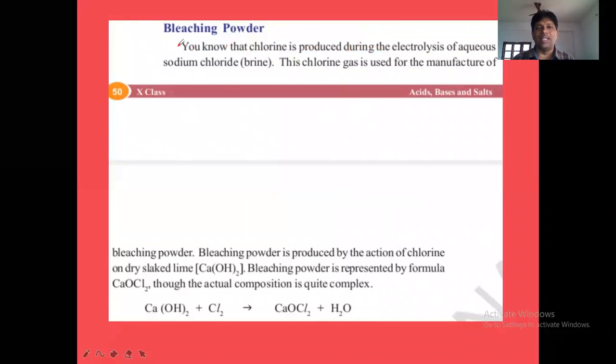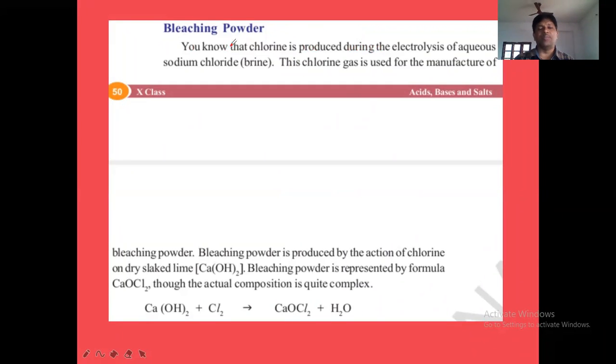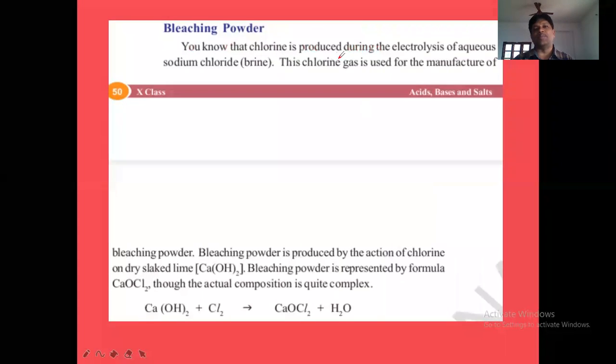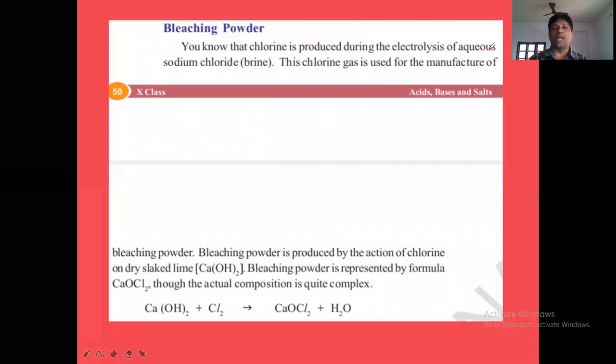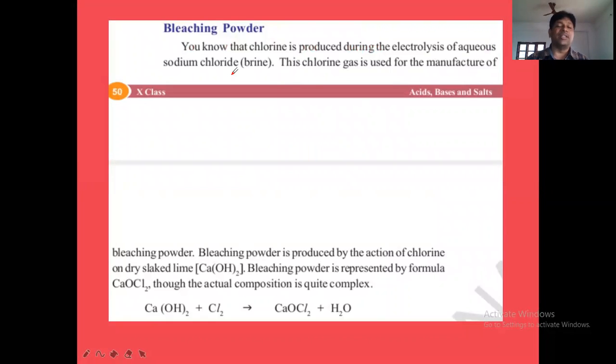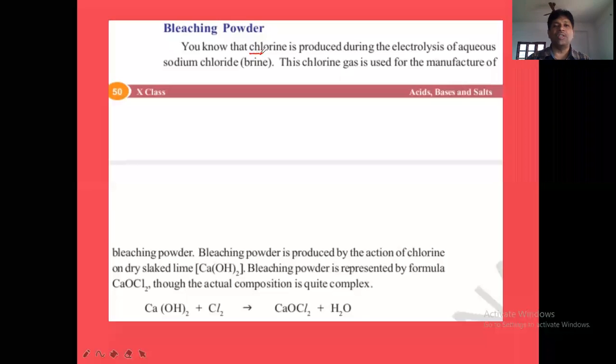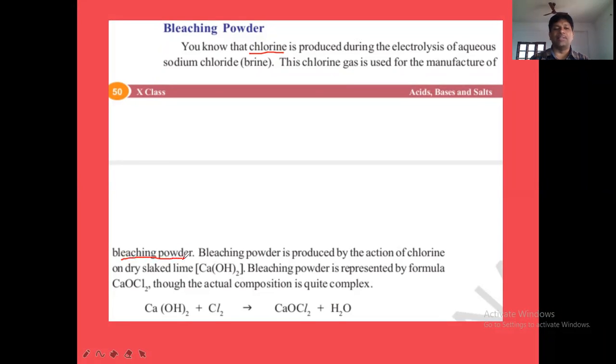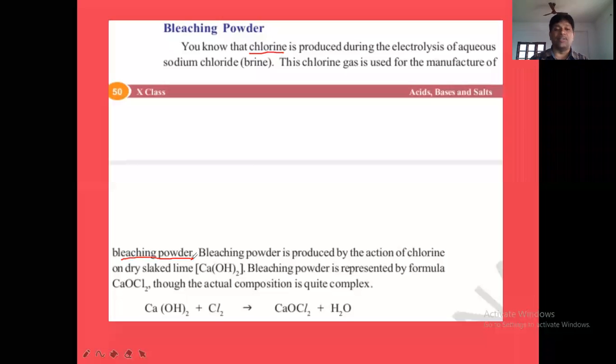The next compound is bleaching powder. What is this? You know that chlorine is produced during the electrolysis of the aqueous solution of NaCl. When electricity is passed through it, we get chlorine gas. This chlorine gas is used for the manufacture of bleaching powder. Bleaching powder is produced by the action of chlorine on dry slaked lime.